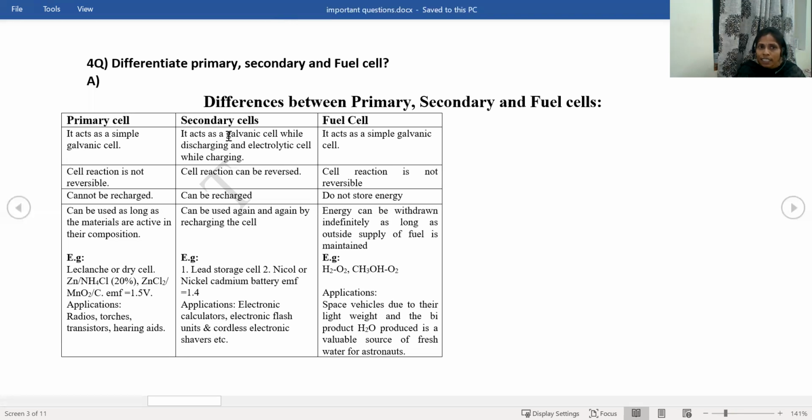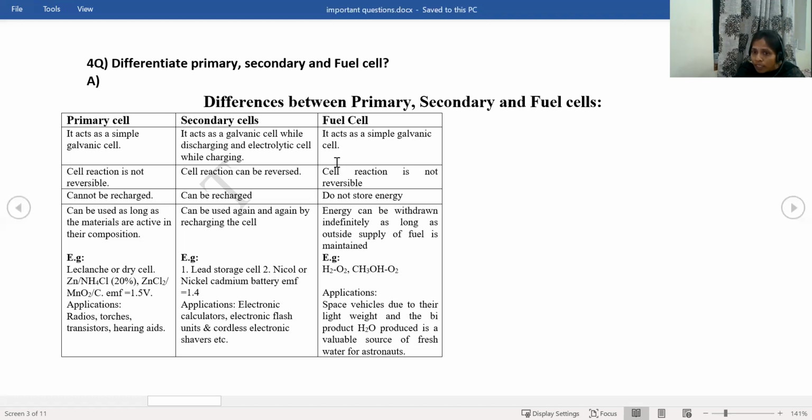Whereas in the secondary cells, it acts as both a galvanic cell and also as an electrolytic cell. When it is acting as a galvanic cell, that is in the discharging process, which is nothing but the usage. In the discharging, it is acting as a galvanic cell. But in the recharging, it is acting as an electrolytic cell. And in the fuel cell, it acts as a simple galvanic cell. Same as the primary battery, even the fuel cell is acting as a galvanic cell. That means in this also the cell reaction is in one direction.